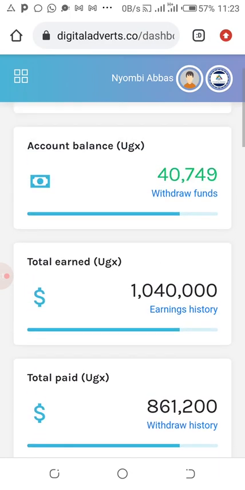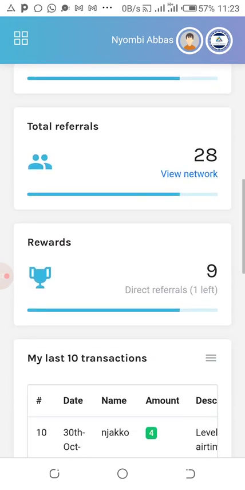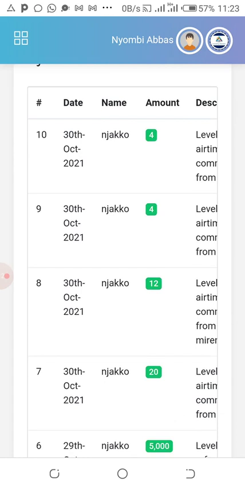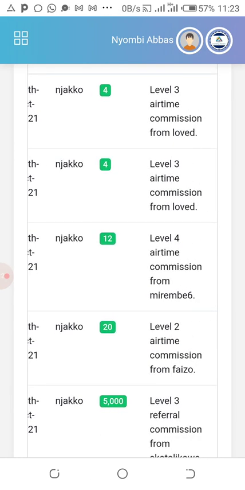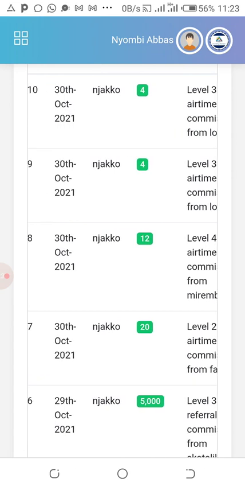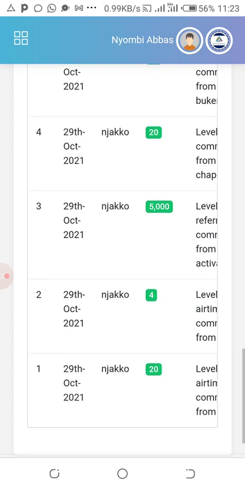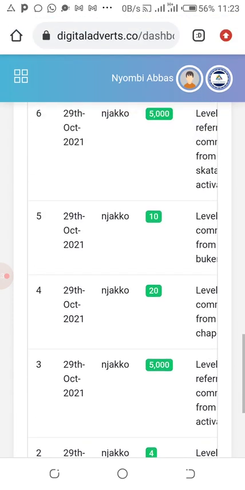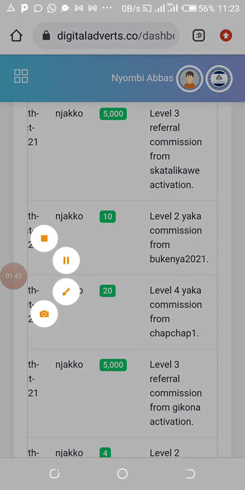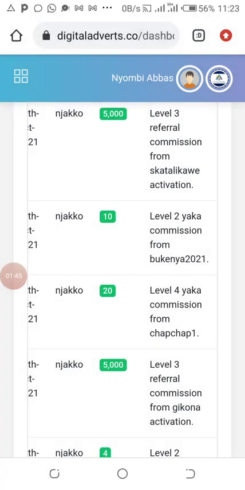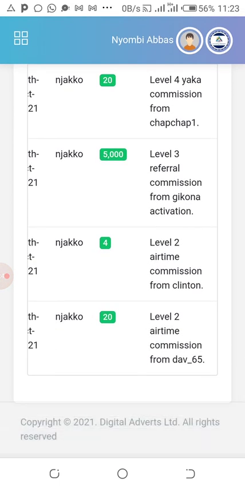So this is the money he gets. There's something so special with this. I want to show you something so special, with these digits here. For example, level 3 airtime commission. You can see how money comes in. This is called residual passive income. We actually don't work for this money. This money comes by itself.